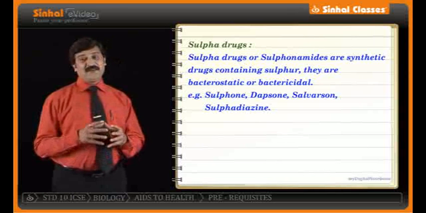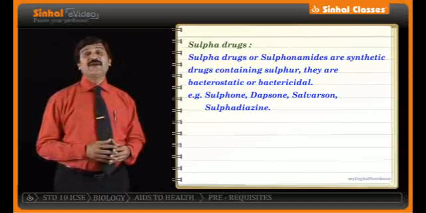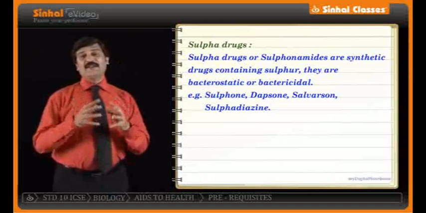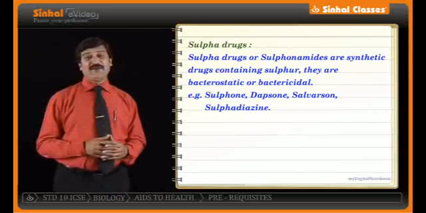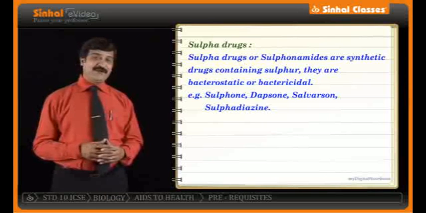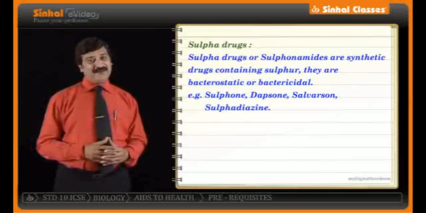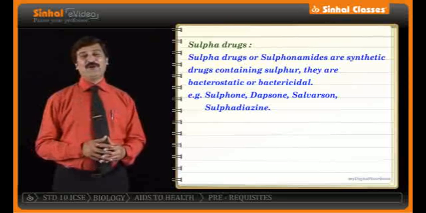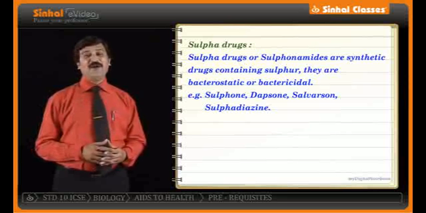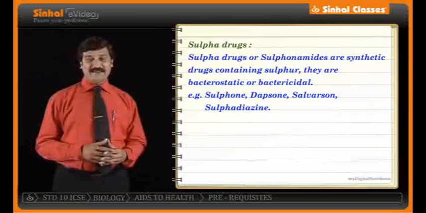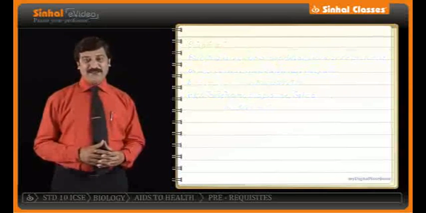So here are the examples that we are quoting for sulfur drugs. All these terms we are going to make use of to understand this chapter, AIDS to Health. Taking this term, now we move on to the next segment of the chapter to understand the details in the chapter of AIDS to Health.